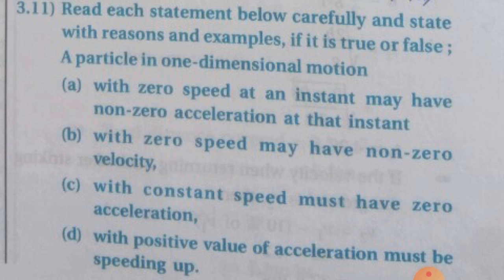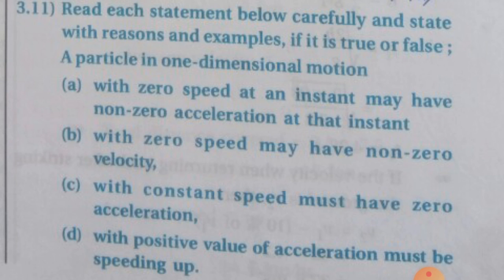A: A particle in one-dimensional motion with 0 speed at an instant may have non-zero acceleration at that instant. B: With 0 speed may have non-zero velocity. C: With constant speed must have 0 acceleration. D: With positive value of acceleration must be speeding up.